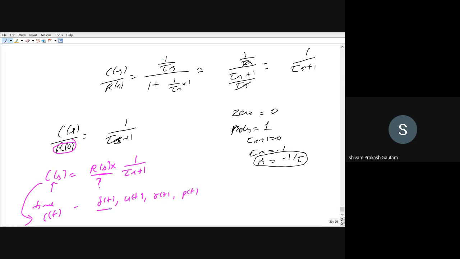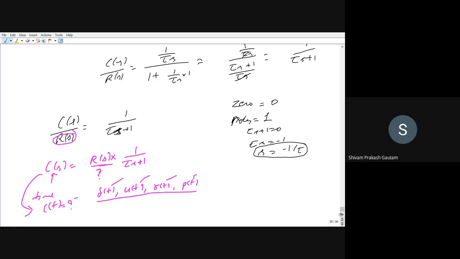These are the four different signals that we will consider, and we will calculate the individual responses.